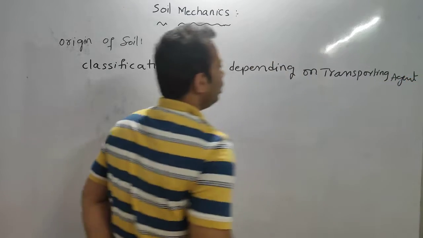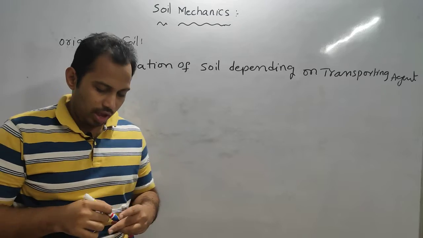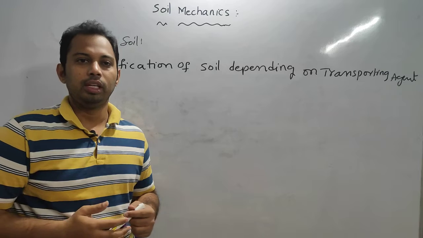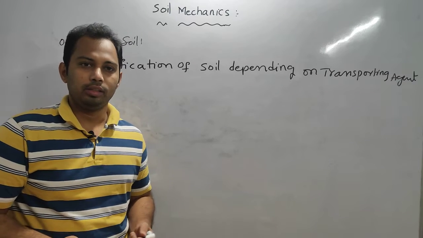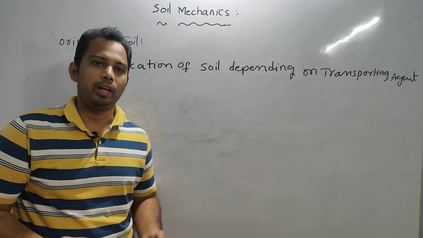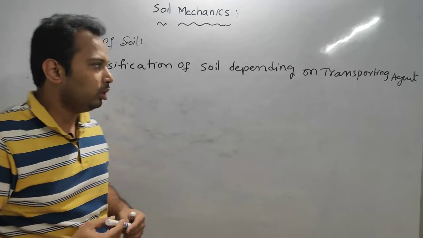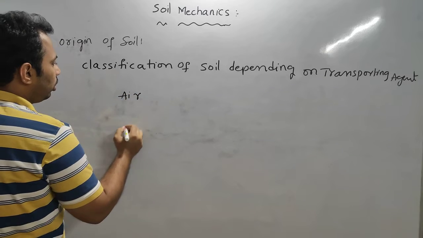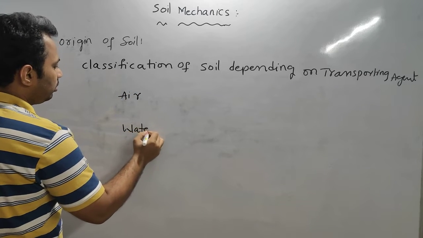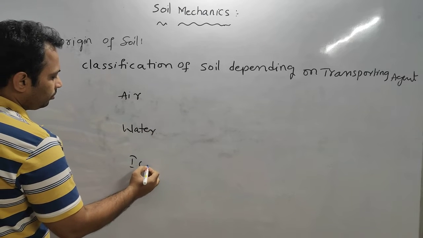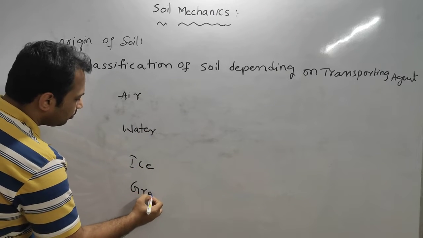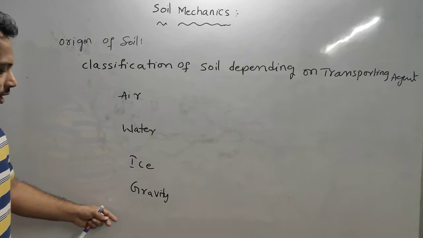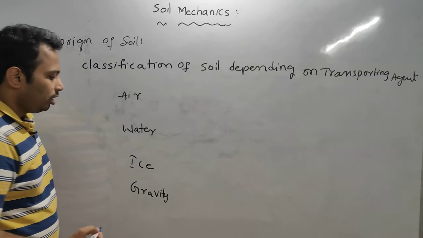See, generally the transporting agent, for example if you are traveling by bus, you are a passenger of the road transport system. If you are traveling by flight, then you are an air passenger. If you are traveling by train, you are a train passenger. Similarly here also there will be three modes of transportation basically, that is air, water and ice and gravity. So these are the different transporting agents we are having.